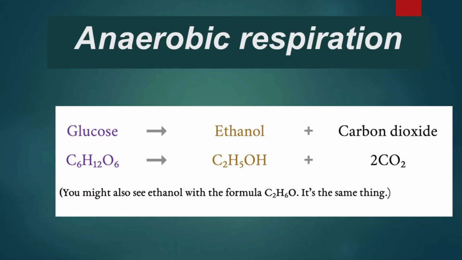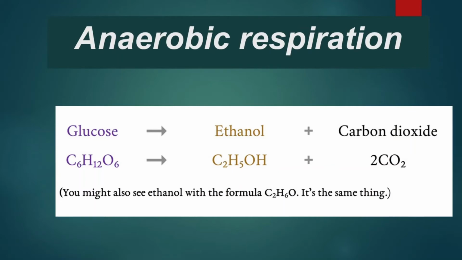The kind of respiration which takes place in the absence of oxygen is called anaerobic respiration. Here the incomplete breakdown of food takes place, and whenever incomplete breakdown of food takes place, acid is released. Glucose changes into ethyl alcohol or lactic acid and carbon dioxide.